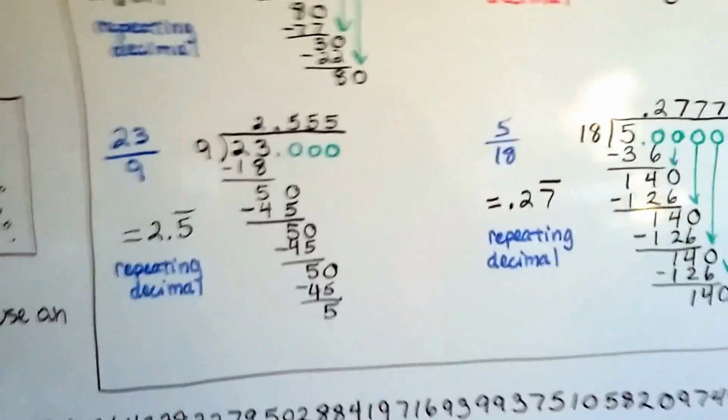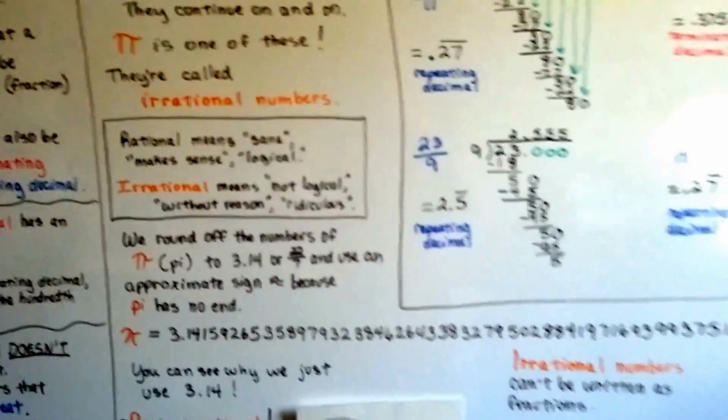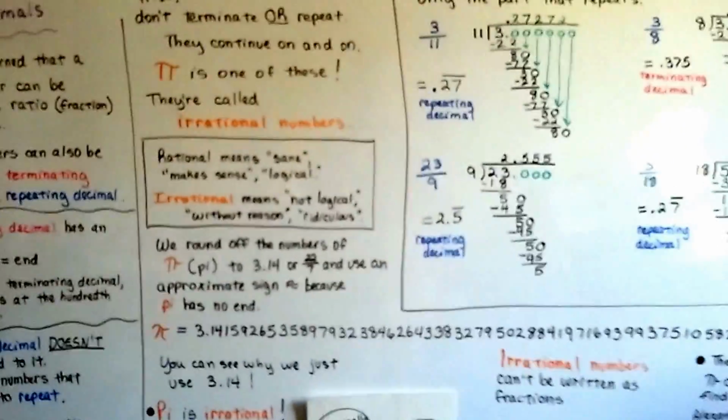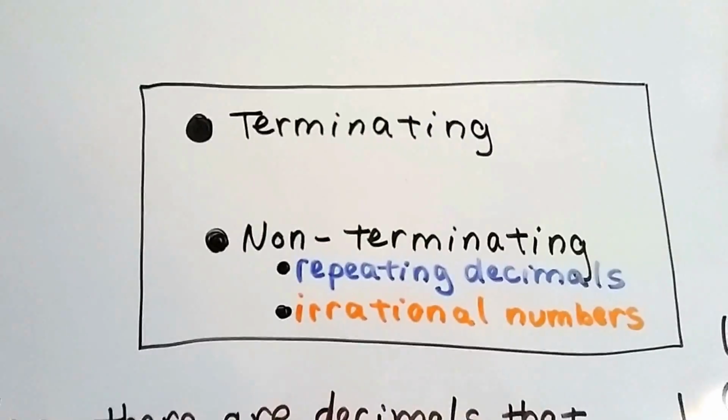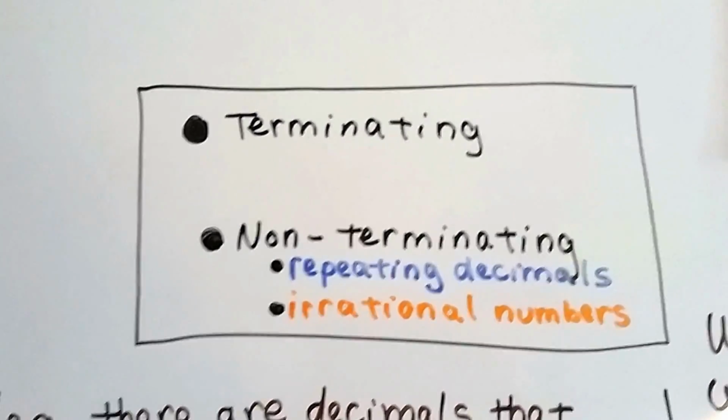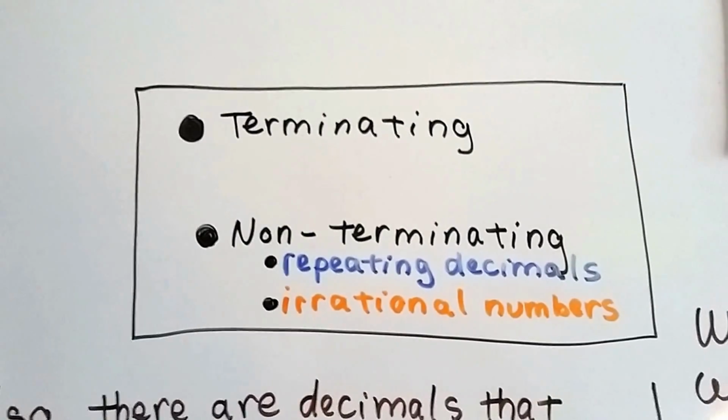So those are terminating and repeating decimals, irrational numbers. And just remember that there's terminating decimals and there's non-terminating decimals. And the non-terminating ones are the ones that are repeating or irrational.